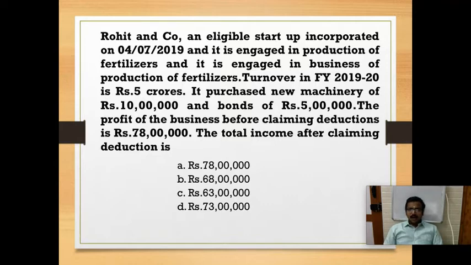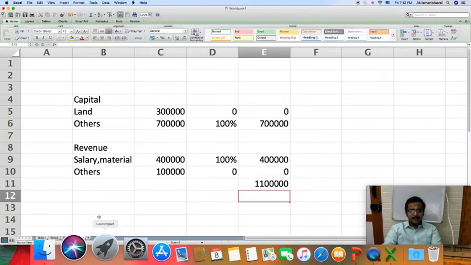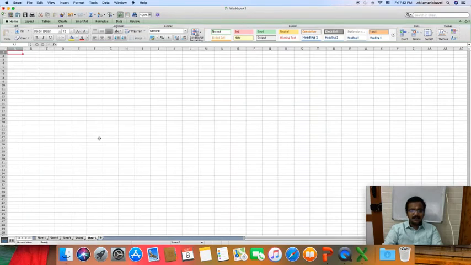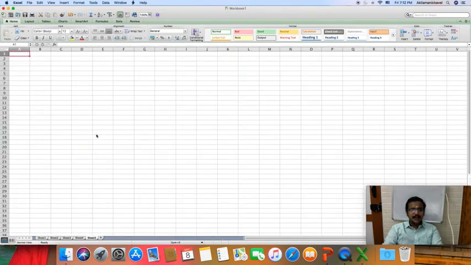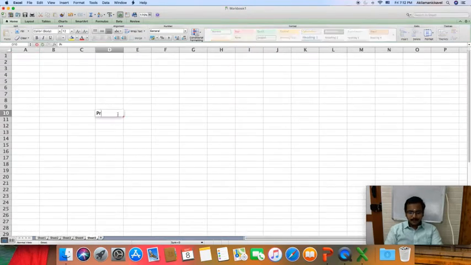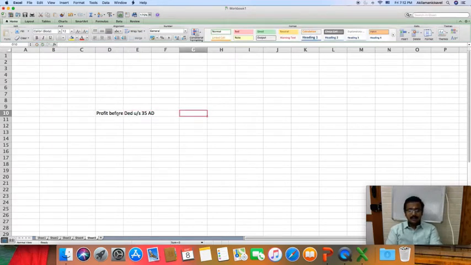Okay, so profit for the business before claiming deduction. So before claiming deduction, my net profit is 78 lakh. That is, I have not claimed deduction under section 35 AD. So before claiming deduction under section 35 AD, my profit is 78 lakhs.